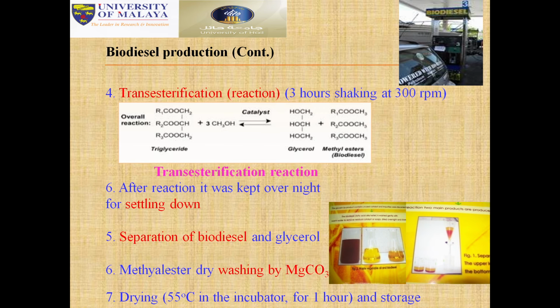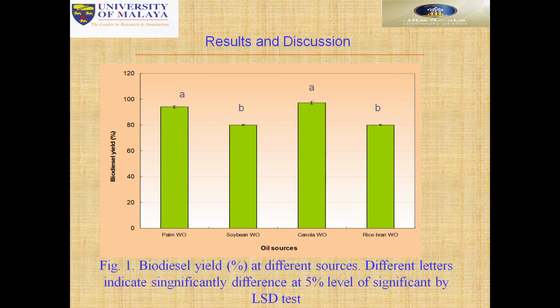It was kept overnight, settling down, separating the biodiesel and glycerin with methyl ester, then dry washing with magnesium carbonate, and drying it in the incubator for 1 hour, then storage. So this is what we produce in the laboratory. This is biodiesel in Malaysia. So these are the results.